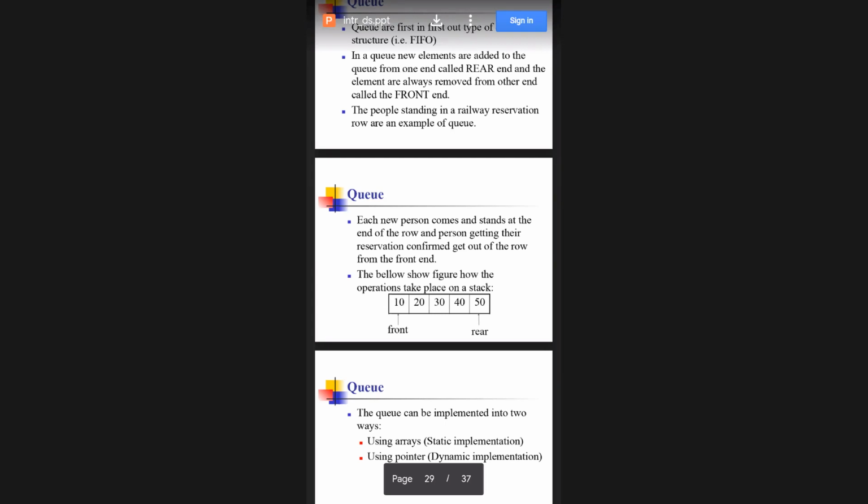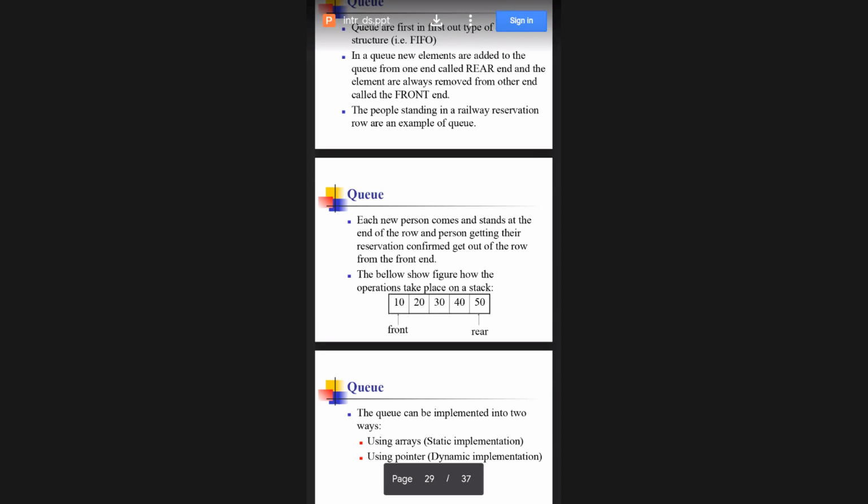I am adding 60, so where will it go? It will be added beside 50. When I add an element to a stack, if I add 60, it will go in front of 10, at the front end, not the rear end. In a stack, before 10 it will get added. That is the queue's specialty: it will add at the rear end and remove from the front end.